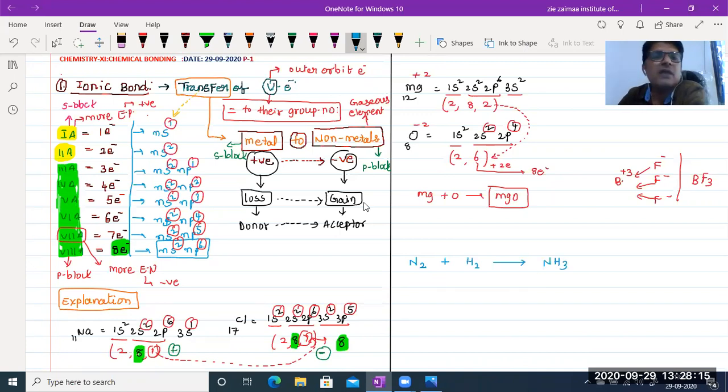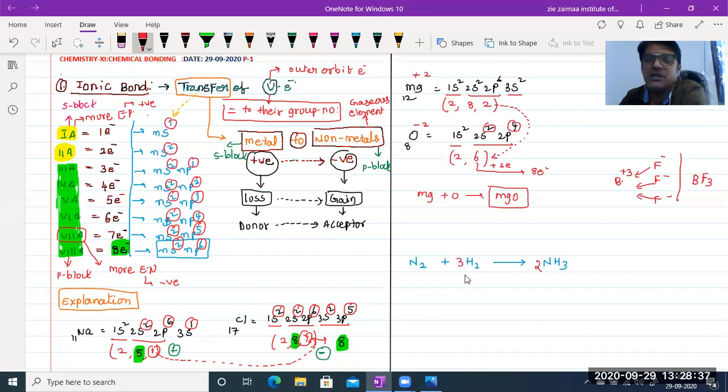Let's balance the equation. Here two nitrogen atoms are there, but here only one, so let's make it two ammonia. Next, balance the hydrogens: only two are at the reactant side, but 2 into 3, 6 hydrogens at the product side, so we make it 3.